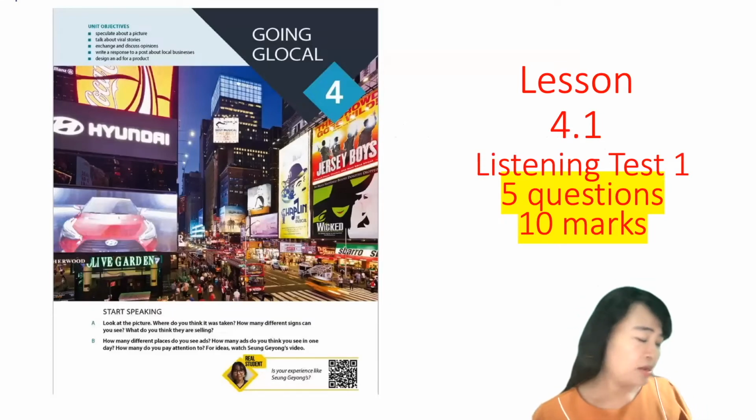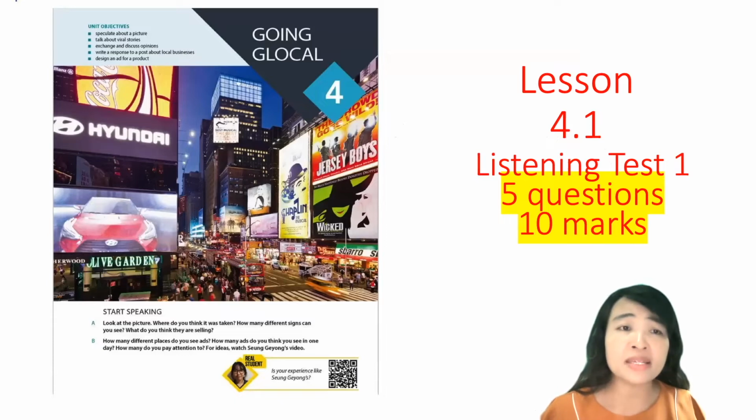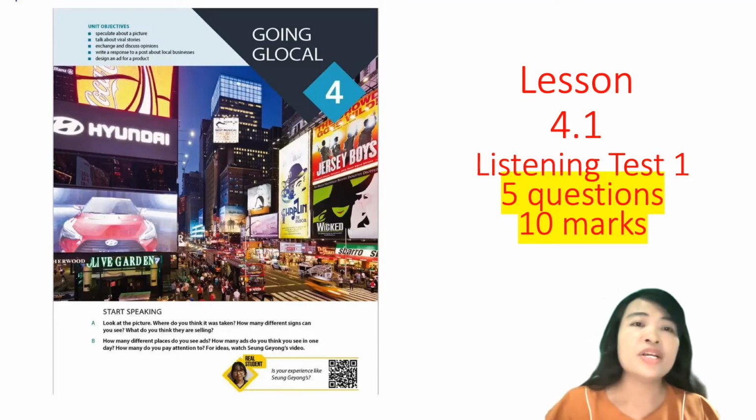If you can open your ebook, it's better because it's colored. Okay, so here, listening test 1, there are 5 questions and 10 marks. So you listen. Okay, for the first question, there is a word here, glocal.